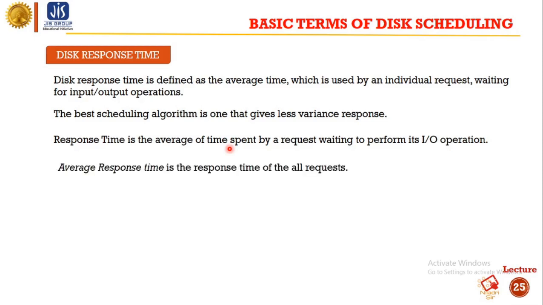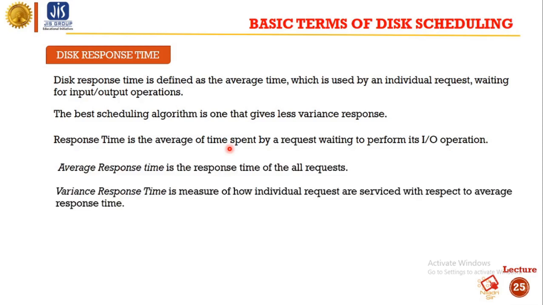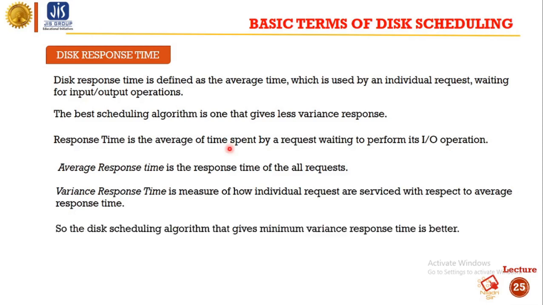Average response time is the response time of all the requests, and the variance response time is the measure of how individual requests are serviced with respect to average response time. So the disk scheduling algorithm that gives minimum variance response time is better.